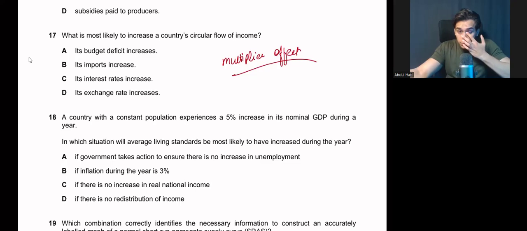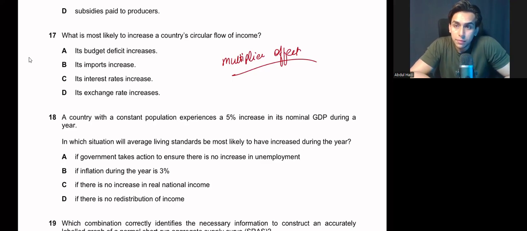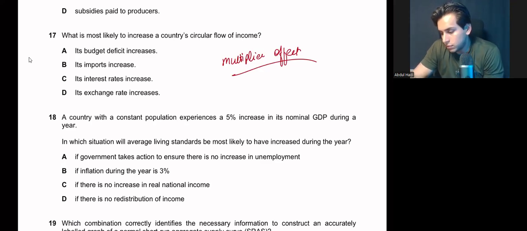And, uh, interest rate. Increasing interest rate. Yeah. Increasing. If you increase your interest rate, your aggregate demand will fall and there will be a negative multiplier. Oh, okay. I think it's